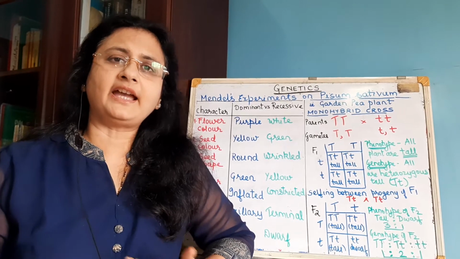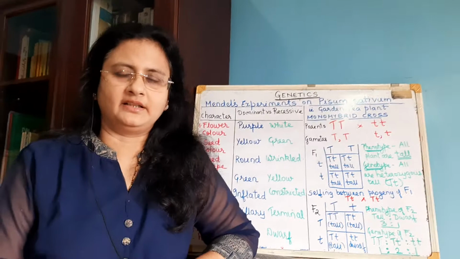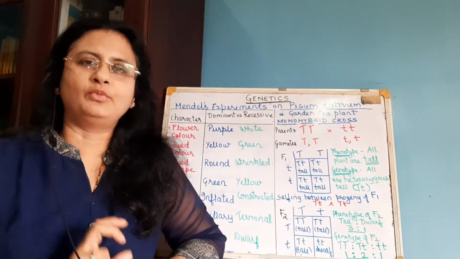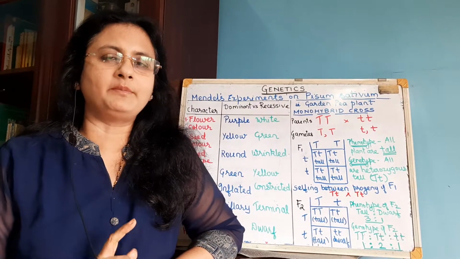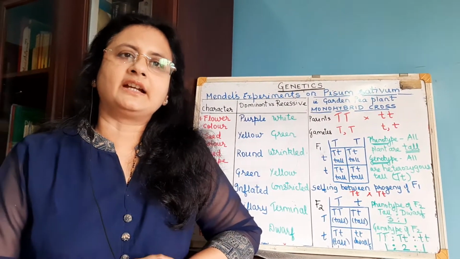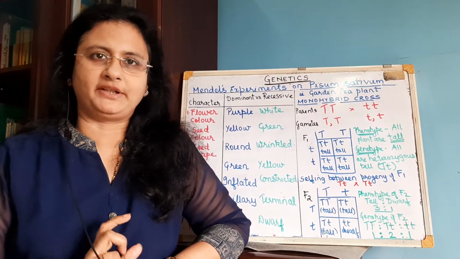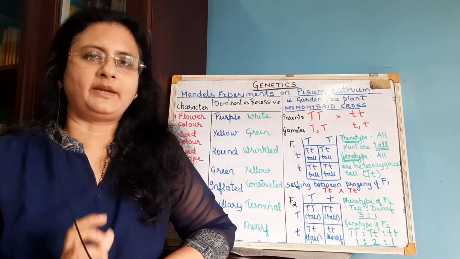Now when he carried out the experiments, first he took one particular character. So first we are going to learn what is called a monohybrid cross. Now mono means one and hybrid is related to heterozygous. I hope you remember what is the heterozygous condition. Condition in which a pair of chromosomes carries dissimilar alleles for a particular character. So we are going to discuss what is called a monohybrid cross.